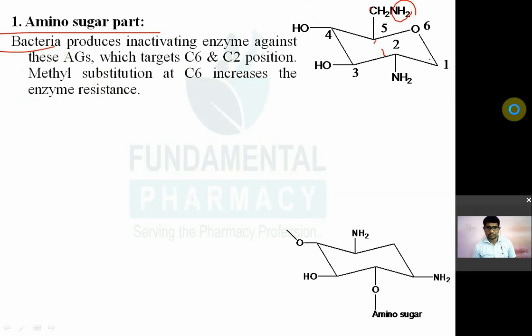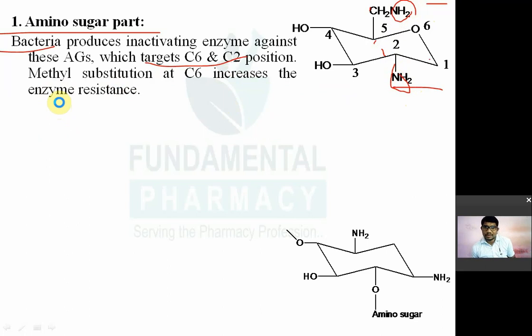Now this enzyme targets C6 and C2 position of methyl substitution. Okay, C2 and C6 position. So they remove this amino groups. So whatever enzyme produced by bacteria against the streptomycin or aminoglycoside, the enzyme will target at C6 and C2 position and methyl.